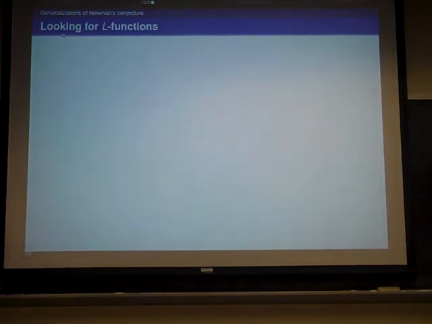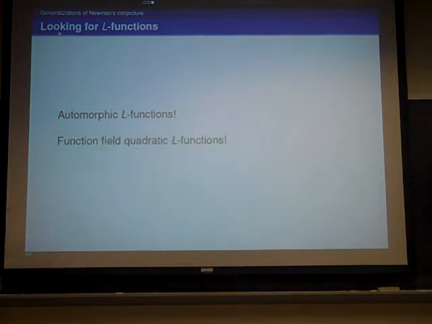And so we look for L functions with that kind of symmetry. And very quickly we can find automorphic L functions that satisfy that nicest symmetry. And then we can do the same setup, and we'll get a constant lambda for each automorphic L function, and then we get stuck again. So let's move on, and we go on to function field quadratic L functions. So first of all, they do satisfy that nice symmetry, and actually we can find a lot more interesting behavior here. So let's talk about function fields now.